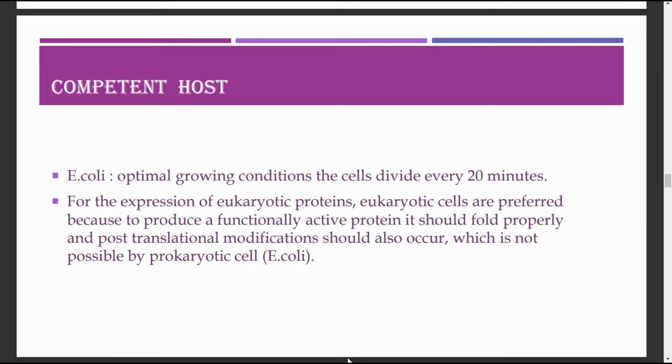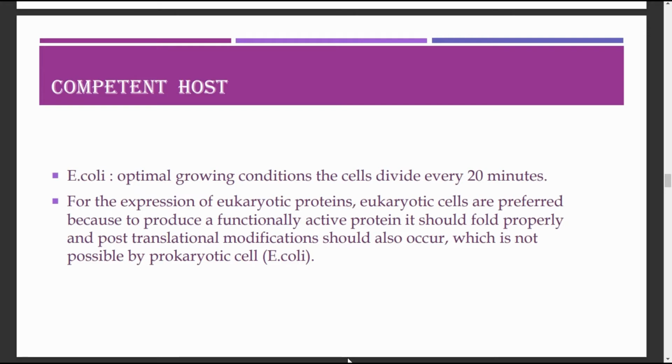They keep the host bacterial cells in a specific concentration of divalent cation, Ca++, for some time, and the recombinant DNA can then be forced into these cells by incubating them along with the recombinant DNA on ice, followed by keeping them at 42 degrees Celsius in an incubator, which is called heat shock, and then putting them back on ice. This will enable the bacteria to take up the recombinant DNA.